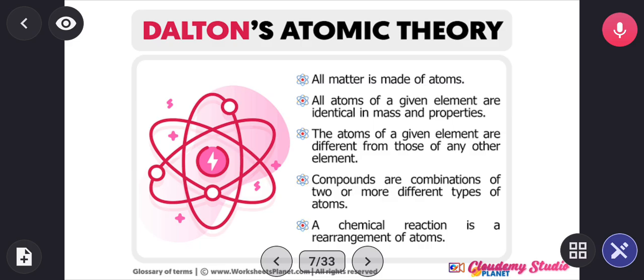Now, are these things right? Are they really correct? These are the questions that modern scientists asked themselves in the 19th and 20th centuries, which gave rise to different types of atomic theory as well as different types of atomic model. And we have pioneers like Sir Thomson and Rutherford, whom we'll be talking about very soon.